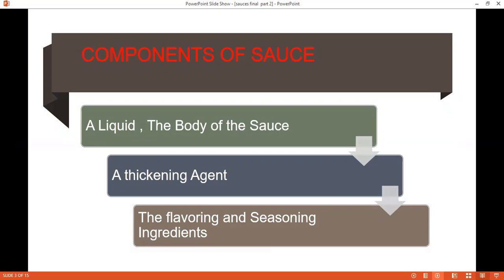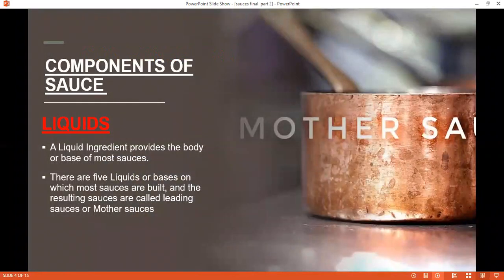So let's go through one. This is part 1 of the components of sauce. There is a part 2 also, which connects to the same. So let's go through the first component. The first component is liquid. The liquid ingredients provide the body or base of most sauces. Now there are basically 5 to 6 liquids or bases on which most sauces are built, and the resulting sauces are called leading sauces or mother sauces.